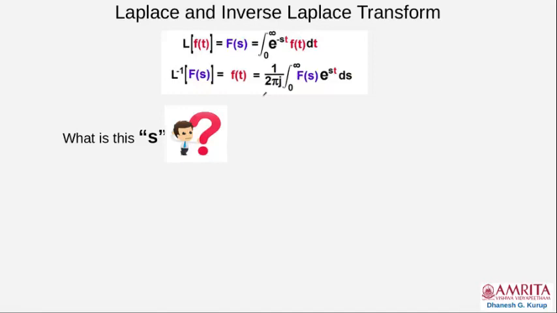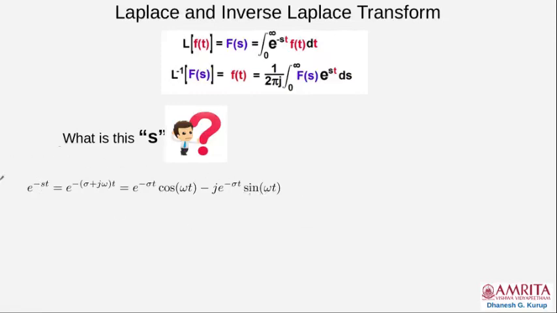Now the big question is, what is this S? In order to find what is this s, you must understand what is e raised to minus st. This s is a complex variable. It can be represented by sigma plus j omega, right? A complex variable has a real part and an imaginary part. We call the real part sigma and the imaginary part j omega. So, when you do this, e raised to minus st becomes e raised to minus sigma t cos omega t minus j e raised to minus sigma t sin omega t.